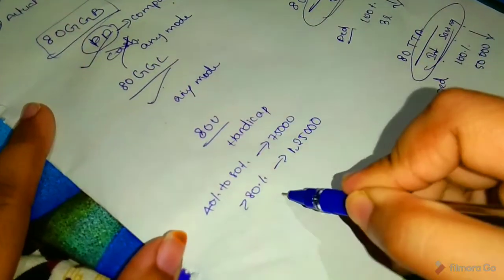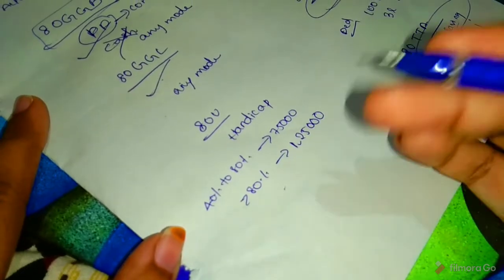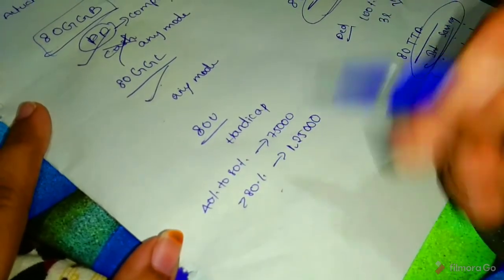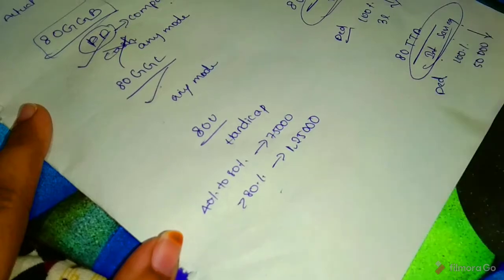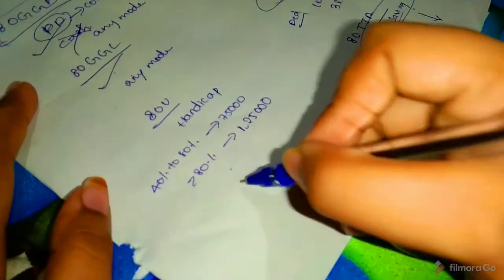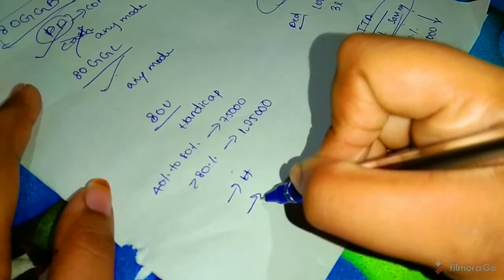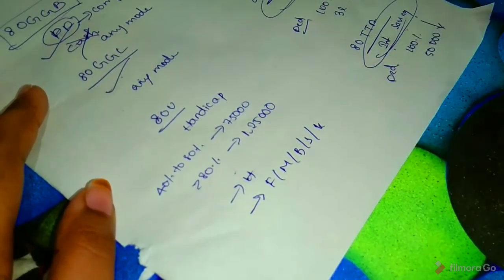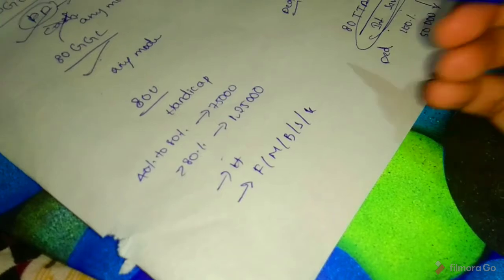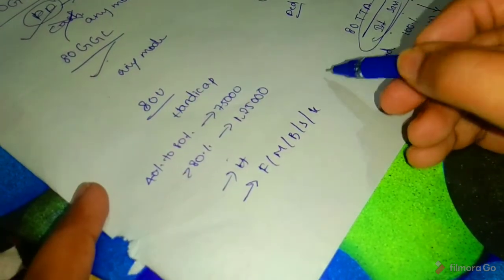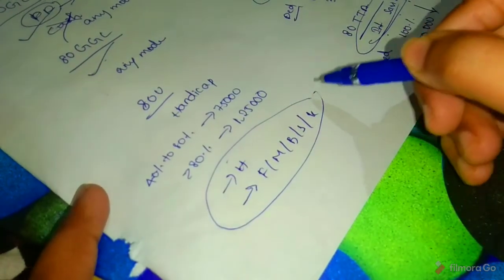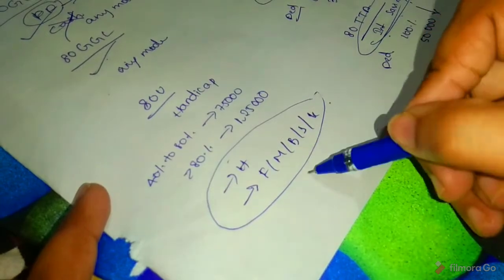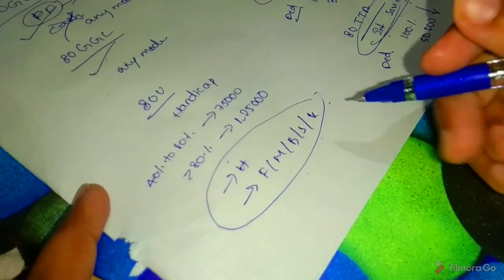So here the deduction can be taken by the assessee even if no medical expenses are incurred, for himself, and for father, mother, brother, sister or kids. Okay.